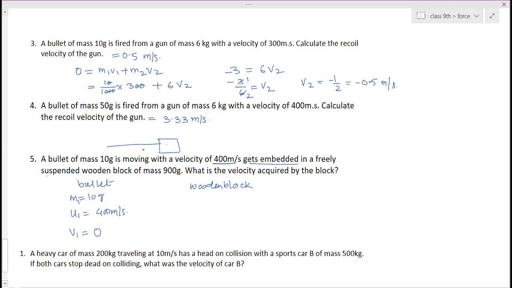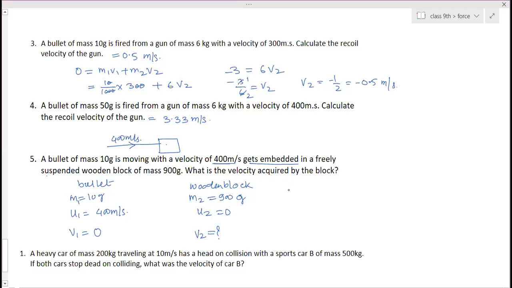Okay, ma'am. So at that time, it is already moving. So it is moving with a velocity of 400 meter per second. And then it is embedded. That means it remains there. So final velocity is 0. So M2, 900 gram. Initial velocity, 0. Final velocity, it has moved backwards because the bullet moves inside. So it has moved some distance back. So that you have to calculate, and then do the calculation.